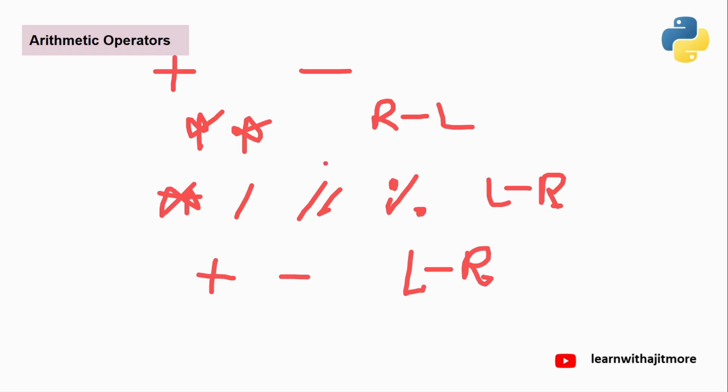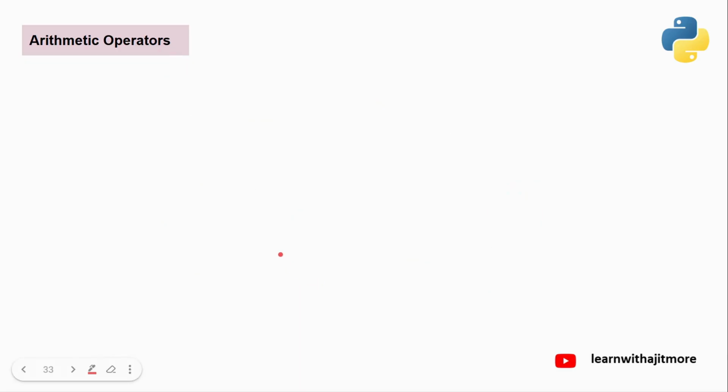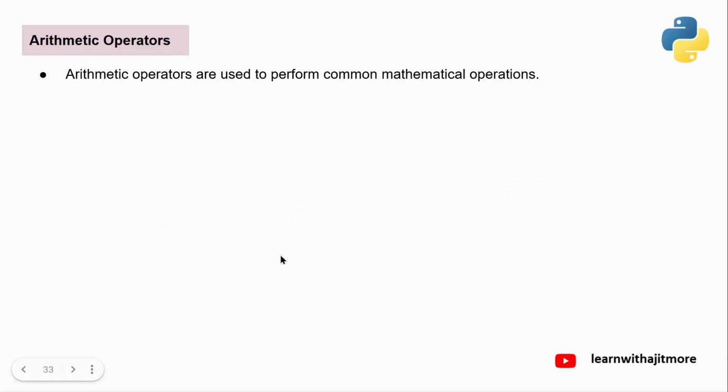Okay? They all four have the same precedence. Therefore, their associativity is left to right. They too have the same precedence. Therefore, their associativity is left to right. Okay? So the rules are clear.